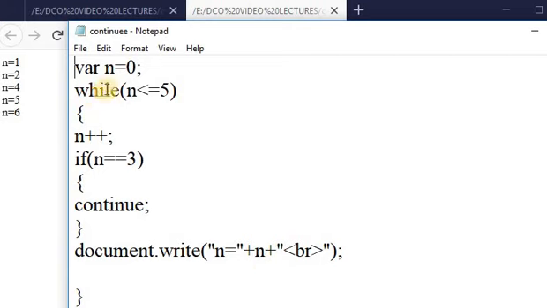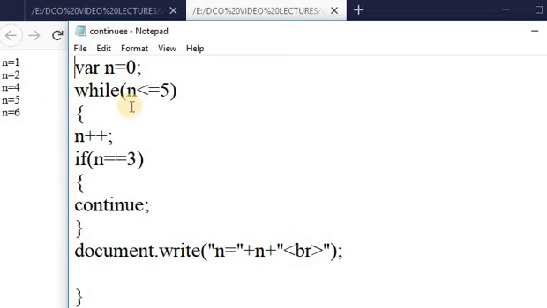Next, again it checks the condition, 2 is less than or equal to 5, the condition becomes true. Then n will be incremented by 1, that is n++. Here the value of n will be 3. It checks 3 equal to 3, the condition is true. Then continue. Continue means whatever statements are after the continue are not printed on the web page. Control directly goes to the while condition.